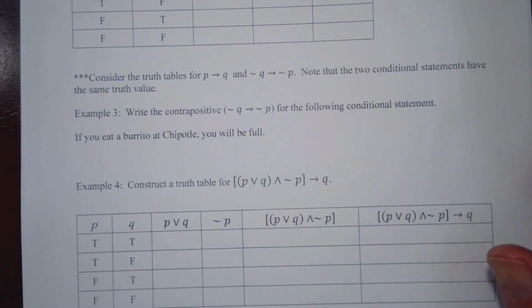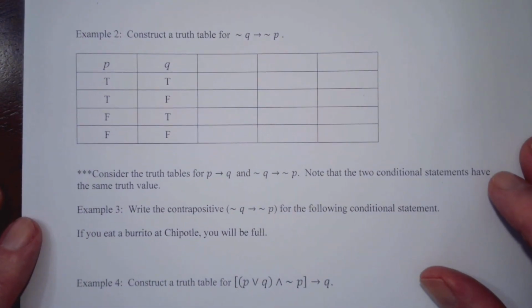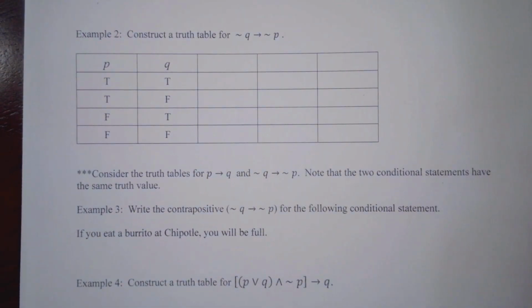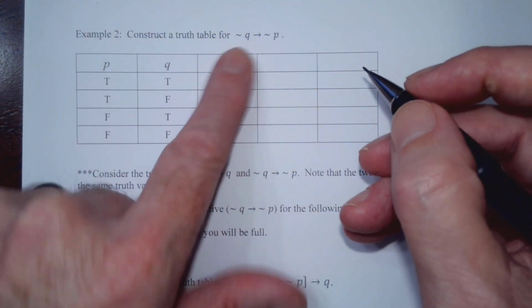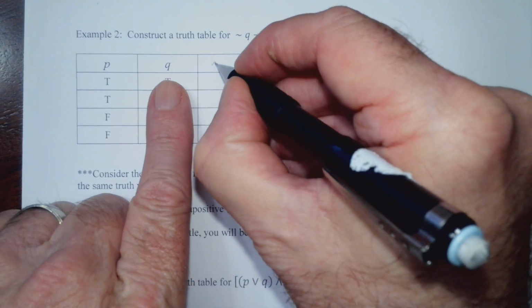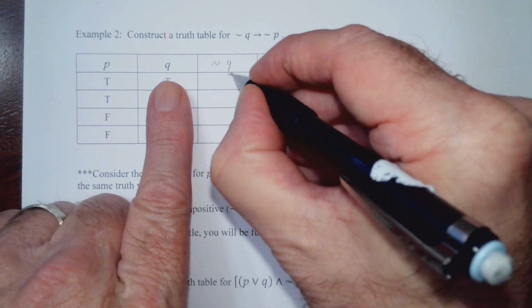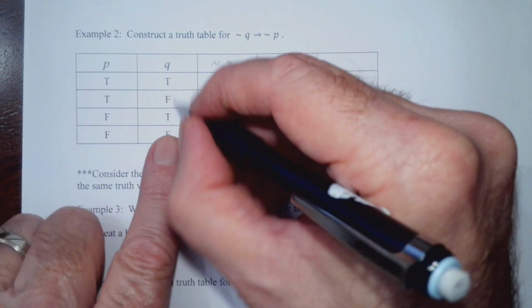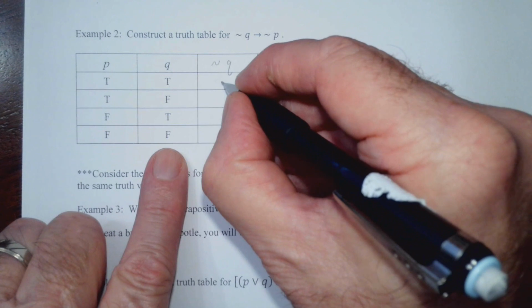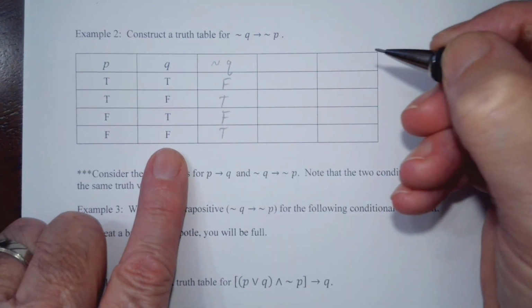So it says construct a truth table for not Q implies not P. Well, notice we're going to need not Q. We don't have that yet, so let's find not Q. Basically, we're building this statement. So not Q, well, that's going to have the opposite truth values of what we have under Q. So false, true, false, true.